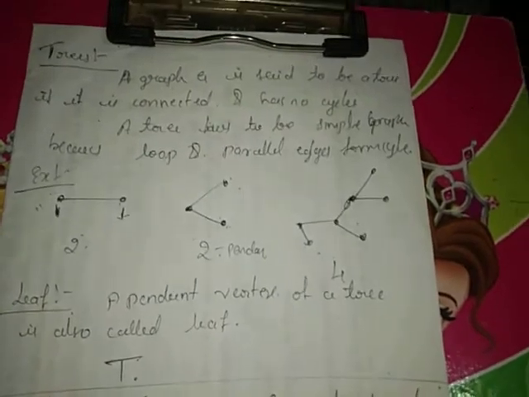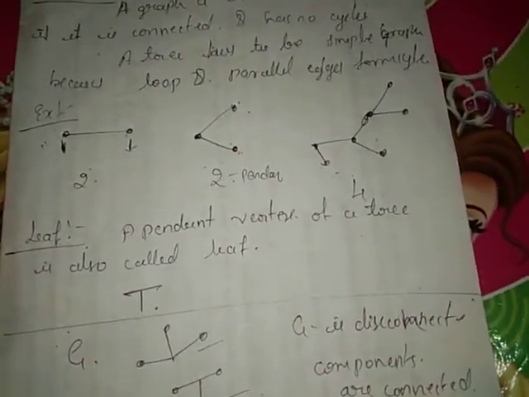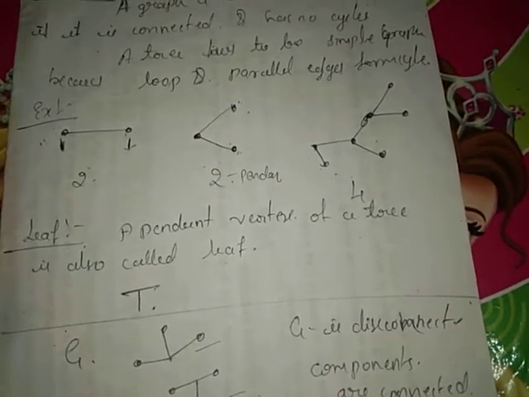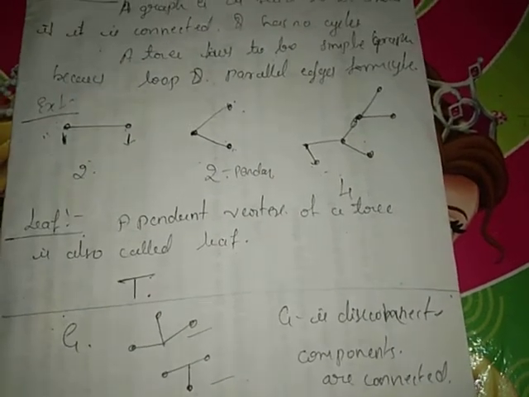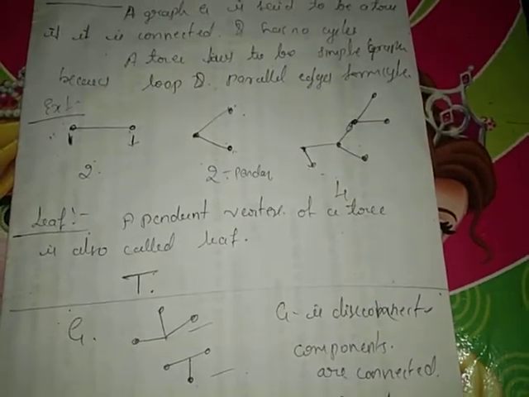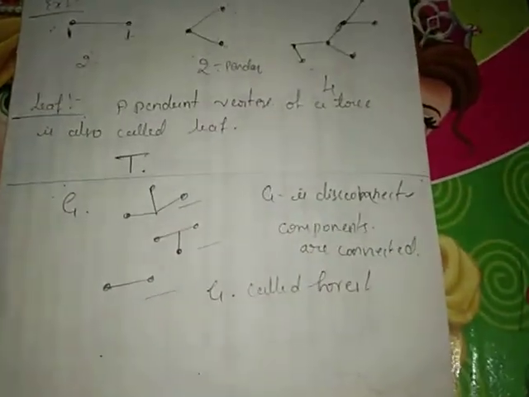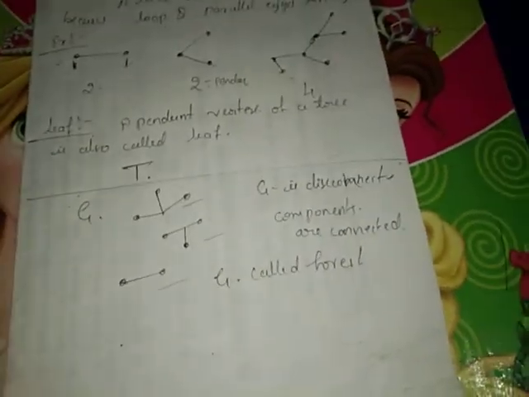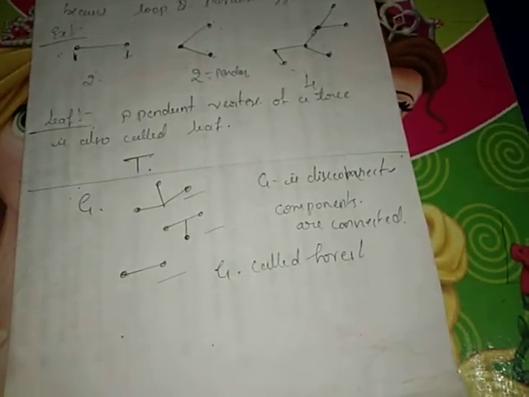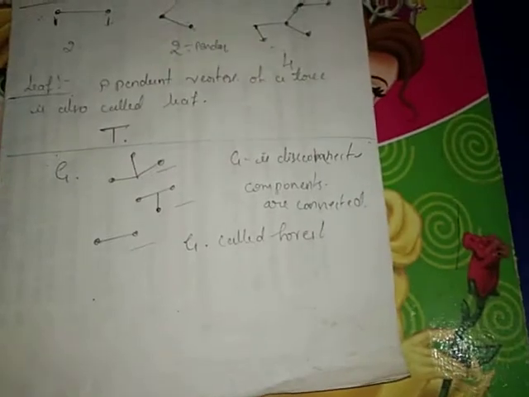A leaf means a pendant vertex of a tree. In every tree at least 2 pendant vertices are present, and those are also called leaves. If G is disconnected and each component is connected, then the graph is called a forest.